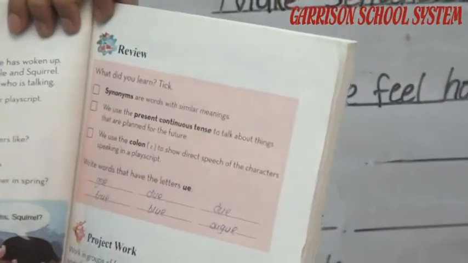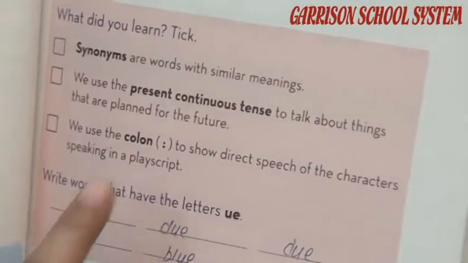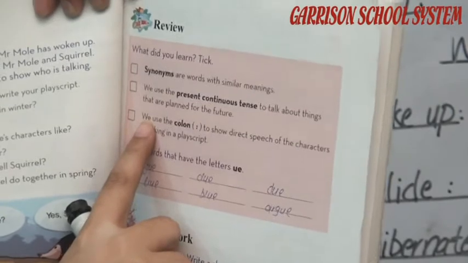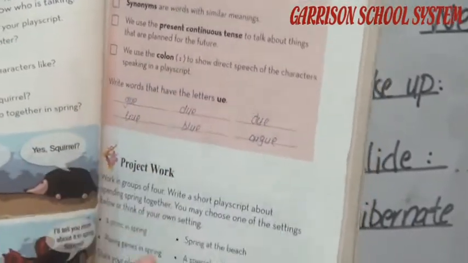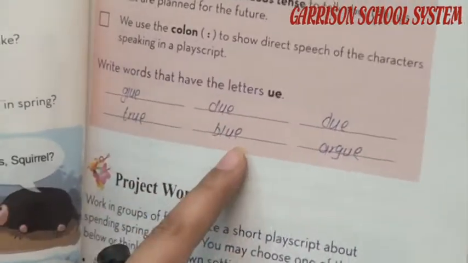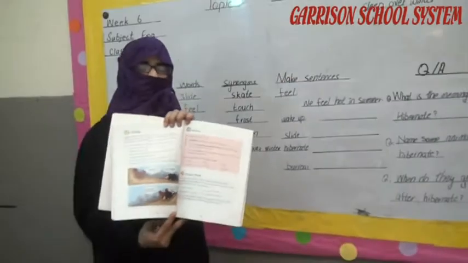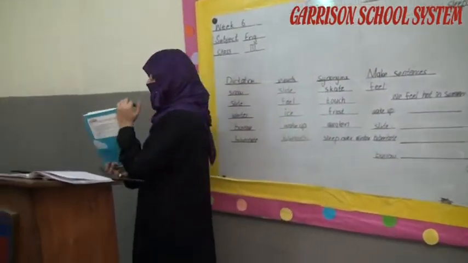Now it's summing up time for the whole chapter. We read in this chapter about three things: synonyms, similar words, and present continuous tense, which tells that something is going to happen in the future, a plan for the future. We use a colon, two dots, and that is called a colon. Now you have to write the six letters U-E sounds to make a complete long sound. This is the task for you. You have to complete it. Now this is all about your course book chapter.